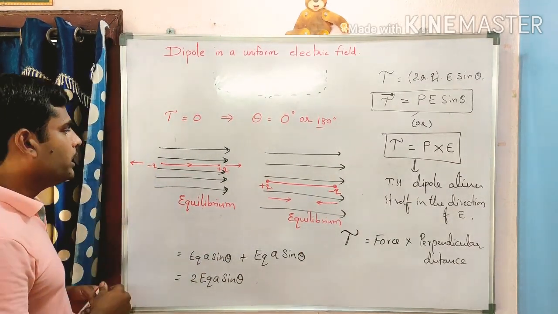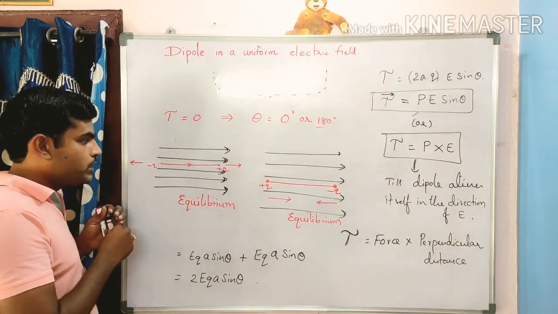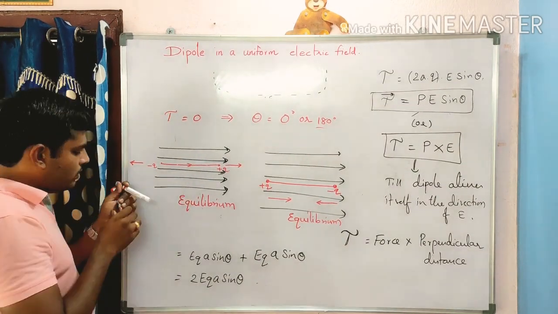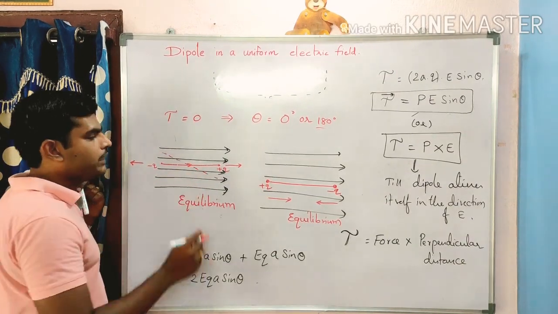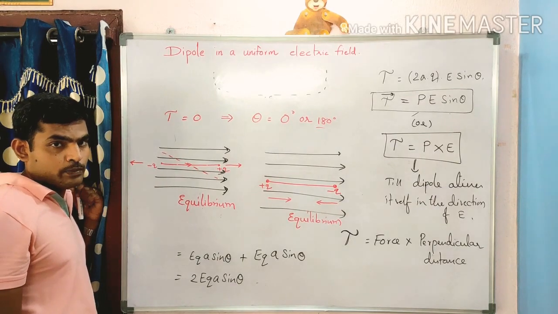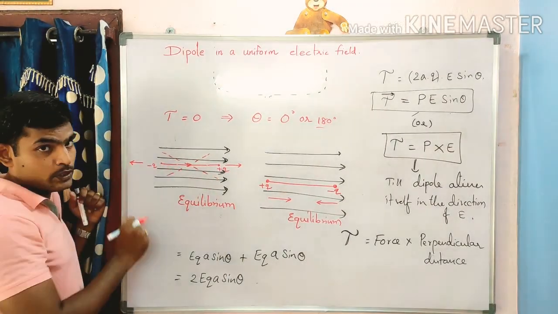And here one more thing. If I disturb this dipole, with the negative charge here, suppose I tilt it a little this way, then what happened? Again it comes to its first position. If I tilt it a little again, it again comes back to its first position.